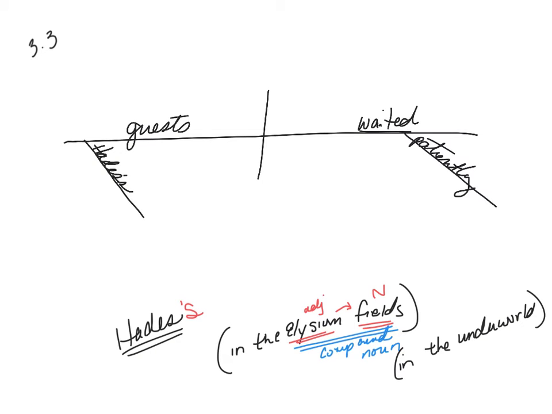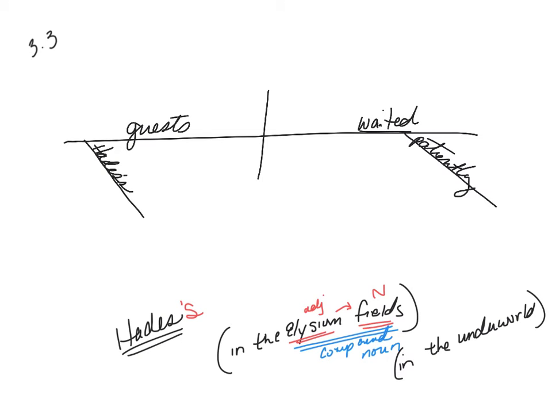So now, in the Elysium fields, does that describe the waiting or the guests? Are they his guests in the Elysium fields, or are they waited in the Elysium fields? This is a little bit difficult to sort out, but in general, prepositional phrases come after the word that they are modifying. That's most common. Sometimes that can be moved, but oftentimes if that's moved, then you have commas that will show up.